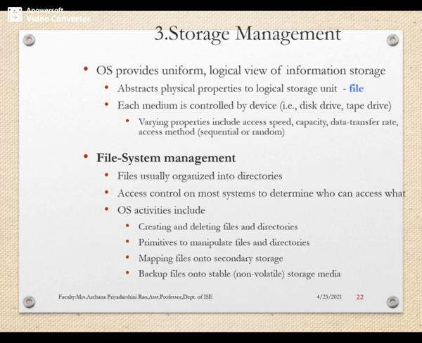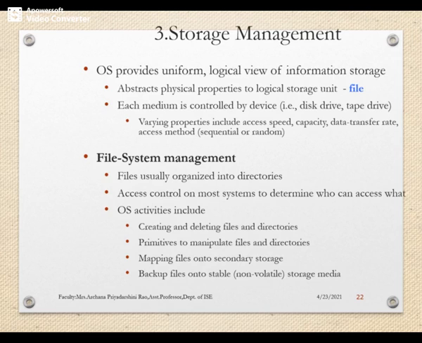What is the main goal of the operating system in terms of file management? First of all, when a file command is given by the user, it must create the files or corresponding directories, and it should organize those directories and files appropriately. Second, it must map files onto the secondary storage. That is, whenever we create a file with some file name, it will be stored in some directory.